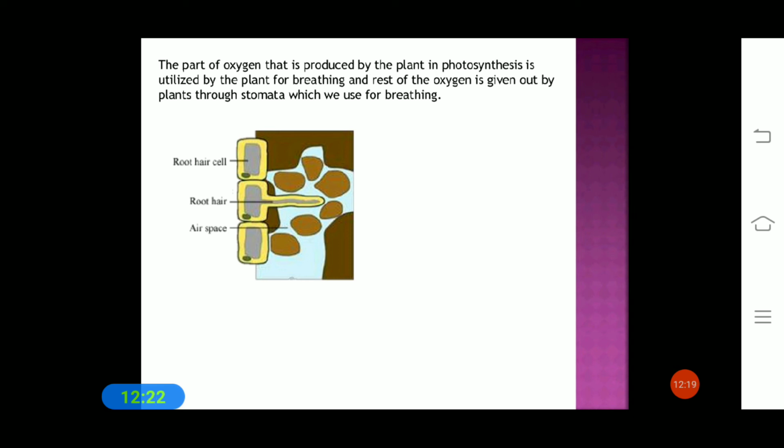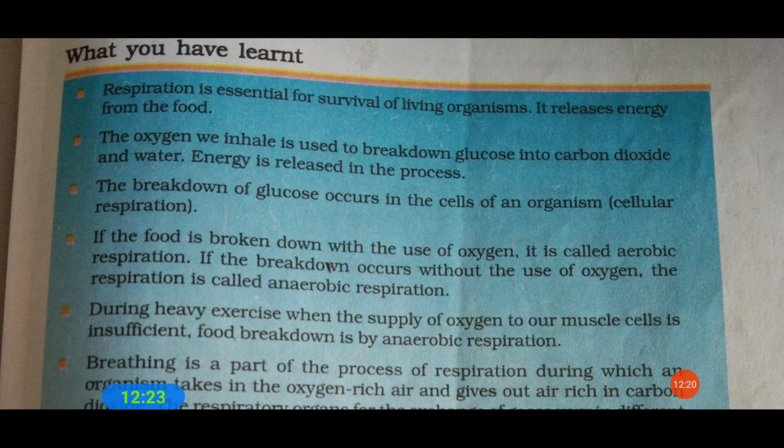So students, what have you learnt in this class? Respiration is essential for survival of living organisms, and it releases energy from the food. The oxygen that we inhale is used to break down glucose into carbon dioxide and water, and energy is released in the process.